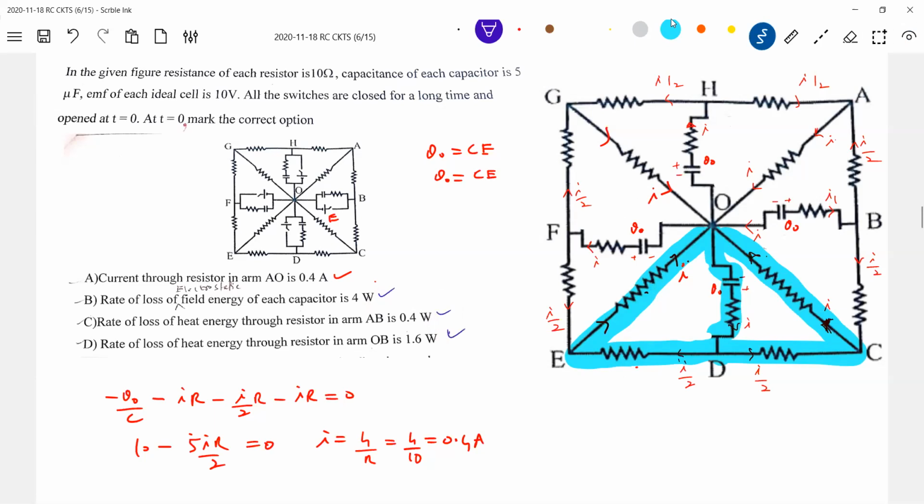Any other method? For option B, we can do another method, sir. Q square by 2C is the energy. We can differentiate that expression, we'll get the same thing. Yeah, that can also be done. For that, what will happen? See, energy equal to Q square by 2C. So du by dt, you do it. Half into 2 into half 2C. This will be 2Q dq by dt. dq by dt is what? I.